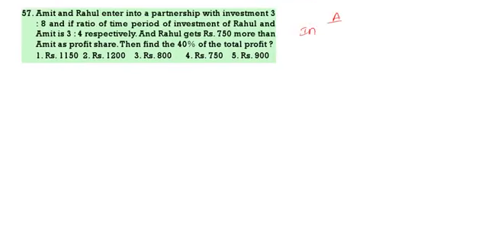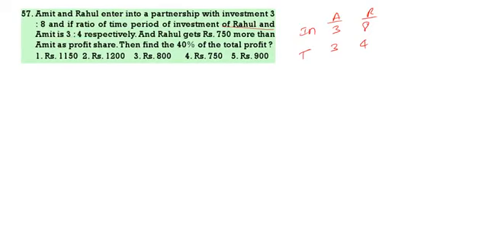Next. Amit and Rahul entered into a business with the investment of 3:8 and time period is 3:4. So, investment ratio of Amit and Rahul is 3:8. Time period of Rahul and Amit is 3:4. That means for Amit and Rahul it will be 4:3.